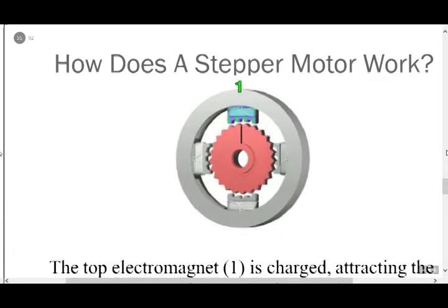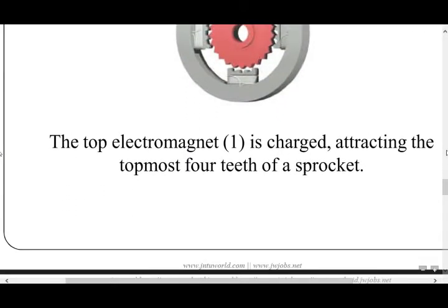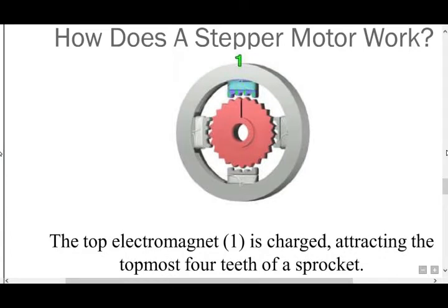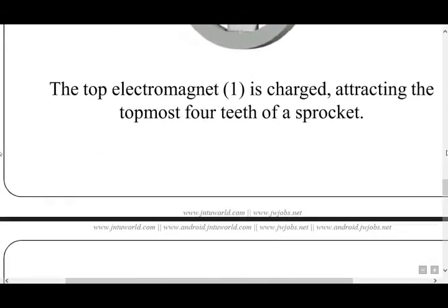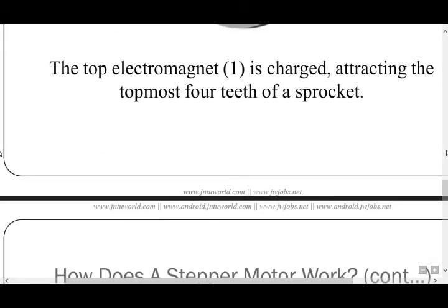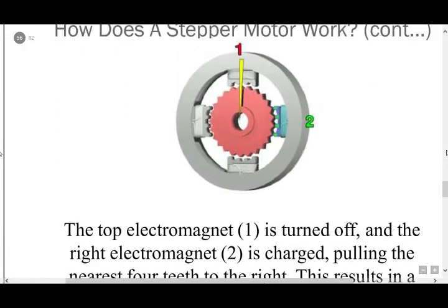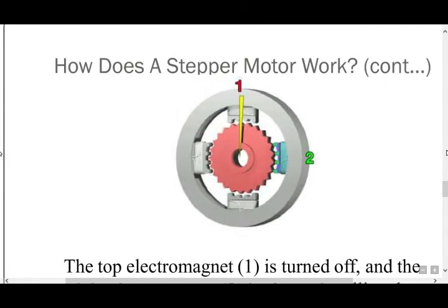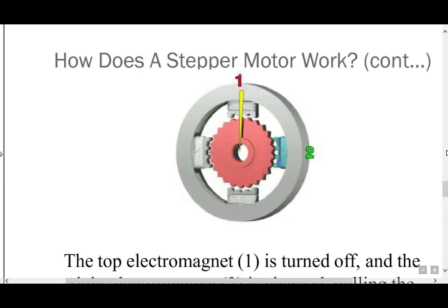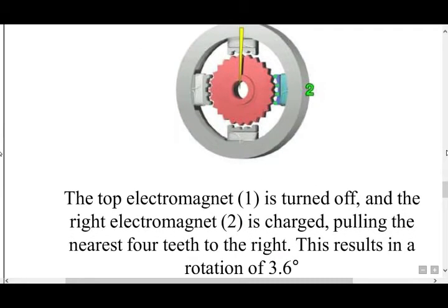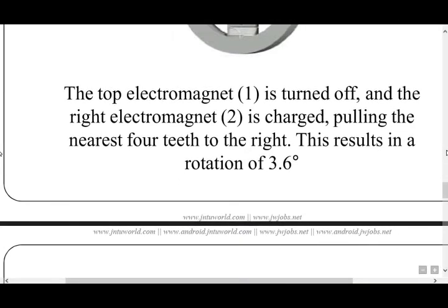Next, how does a stepper motor work? The top electromagnet 1 is charged, attracting the topmost 4 teeth of a sprocket. In another figure, the top electromagnet 1 is turned off and the right electromagnet 2 is charged, pulling the nearest 4 teeth to the right. This results in a rotation of 3.6 degrees.